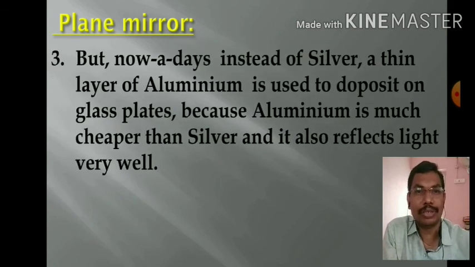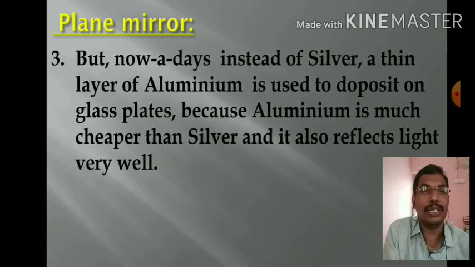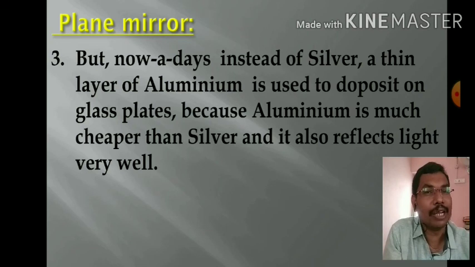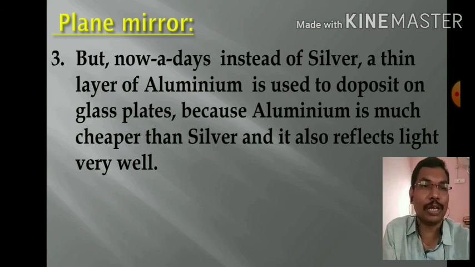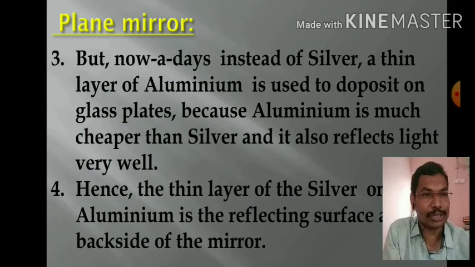But nowadays, instead of silver, as it is costly, a thin layer of aluminum is deposited on glass plates, because aluminum is also a good reflector and it is available much cheaper than silver. So the cost is less, and that's why aluminum is also preferred. That's why mirrors are available from 10 rupees onwards. Hence, a thin layer of silver or aluminum is the reflecting surface on the back side of the mirror.